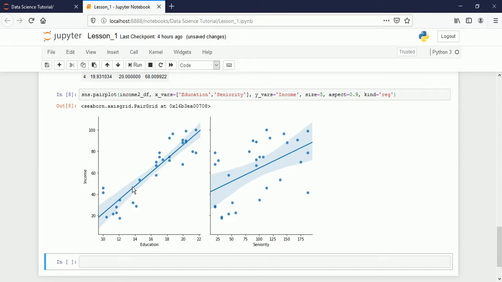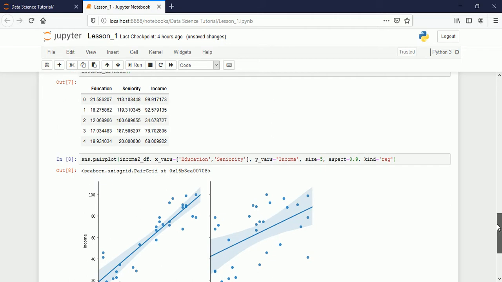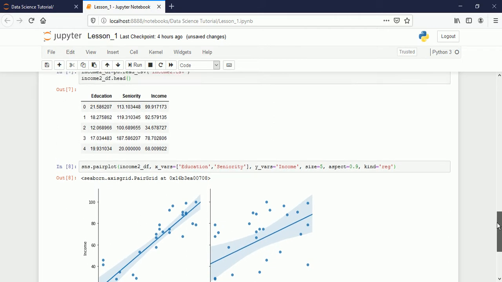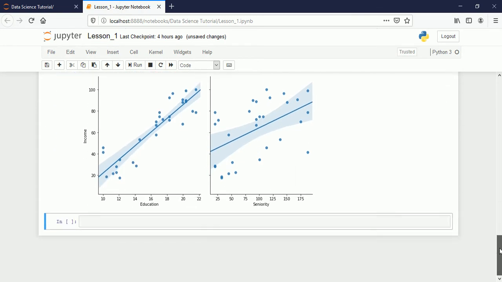So this is data science: we take the data, analyze the data, find the relationship between the data and then process it, and then we can take the output and visualize it, and it will be converted to something meaningful and more understandable. Hope you understood something from this tutorial.